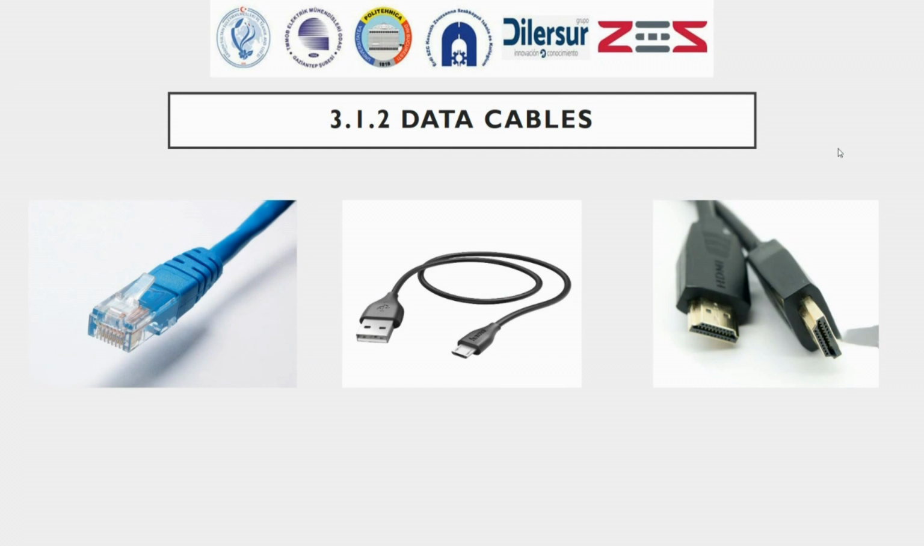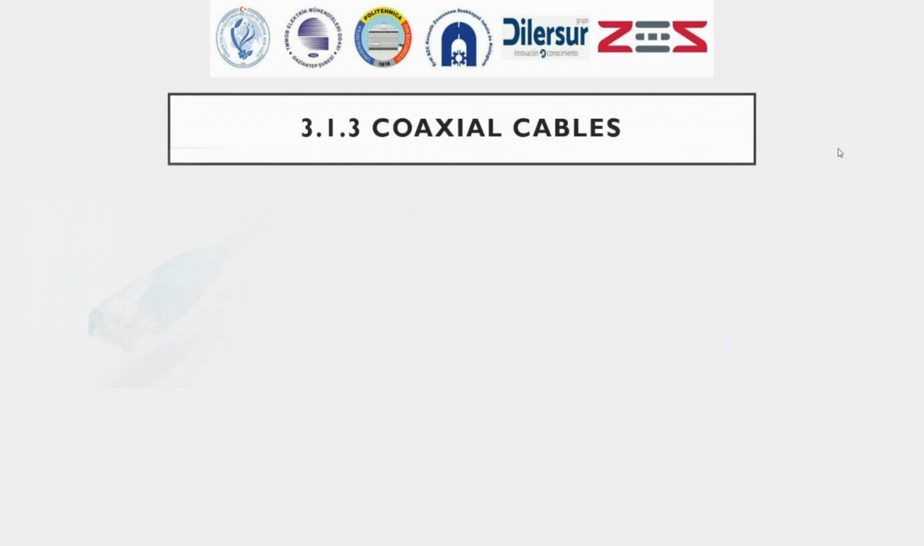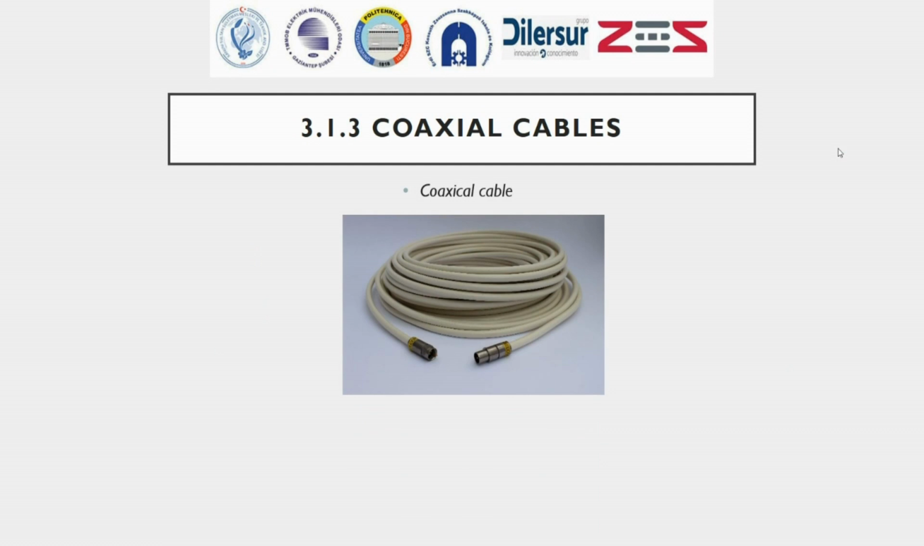The next ones are data cables. Data cables are used to transfer data or signals, for example for communication between computers, network connections, or audio-video connections. Examples of data cables are Ethernet cables, USB cables, HDMI cables, etc. The following picture shows a coaxial cable. In coaxial cables, a central conductor and an outer layer form the signal transmission and are often used for audio, video, or RF, radio frequency, applications.